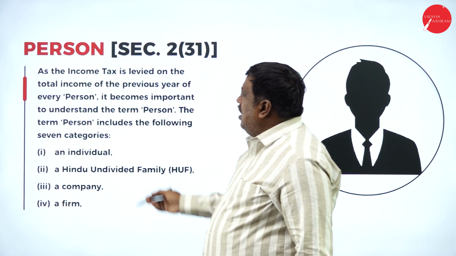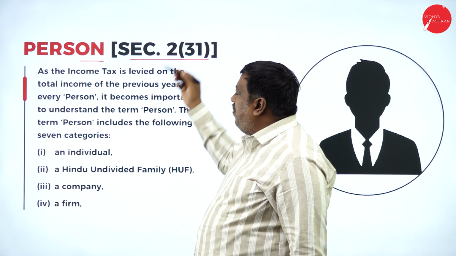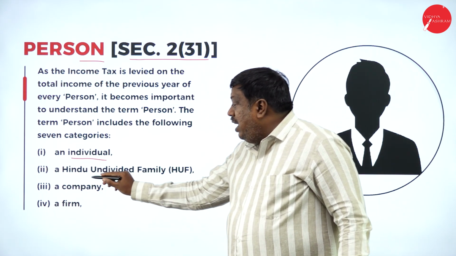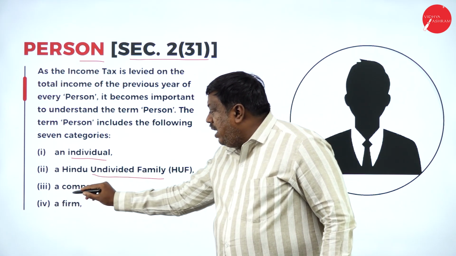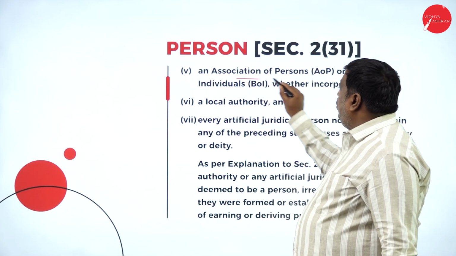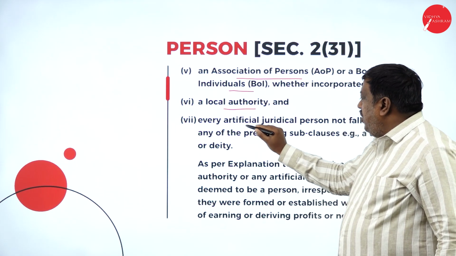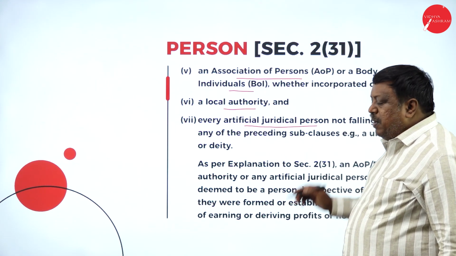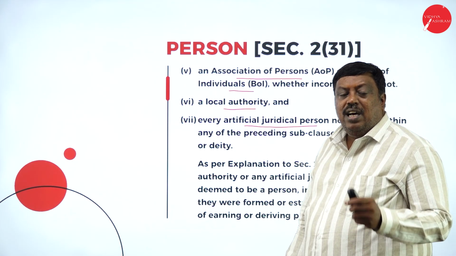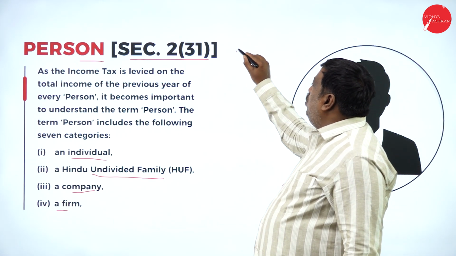Person, according to the Income Tax Act 1961, Section 2, subclause 31, defines any individual or a Hindu undivided family or a joint stock company or a company or a partnership firm, an association of persons, body of individuals, local authority, artificial judicial person. All these are called a person as per the Income Tax Act of 1961 under Section 2, subclause 31, and it is a compulsory question for 2 marks.